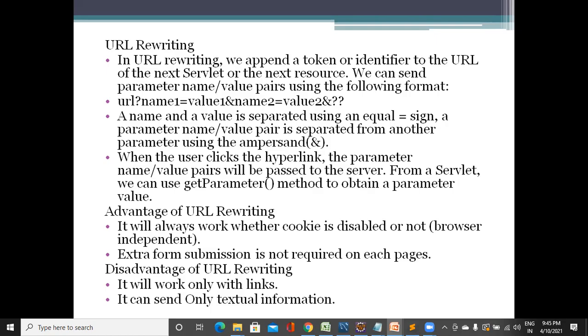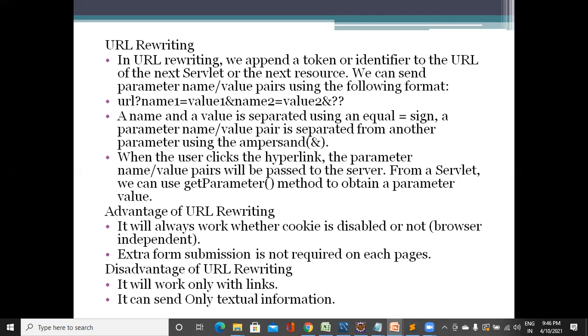In order to add the session ID in the address bar URL, we need to add an additional method called the encodeURL method. So URL rewriting is nothing but HTTP session plus encodeURL. But why are all the real-time applications using URL rewriting? In real-time application development, the application developers are at the server side and they don't know whether the client browser is accepting or rejecting the cookies. But session tracking should work correctly even though cookies are rejected. In order to make session tracking work correctly, URL rewriting is used.